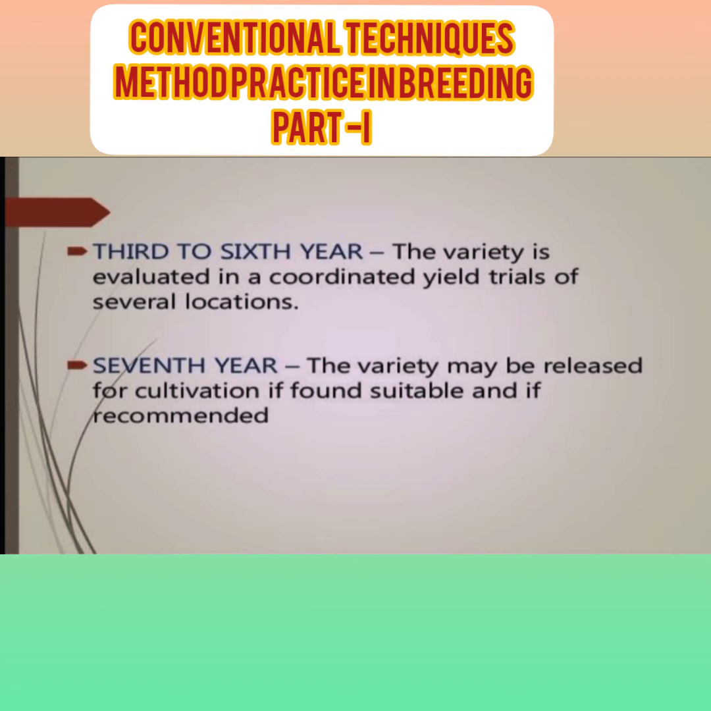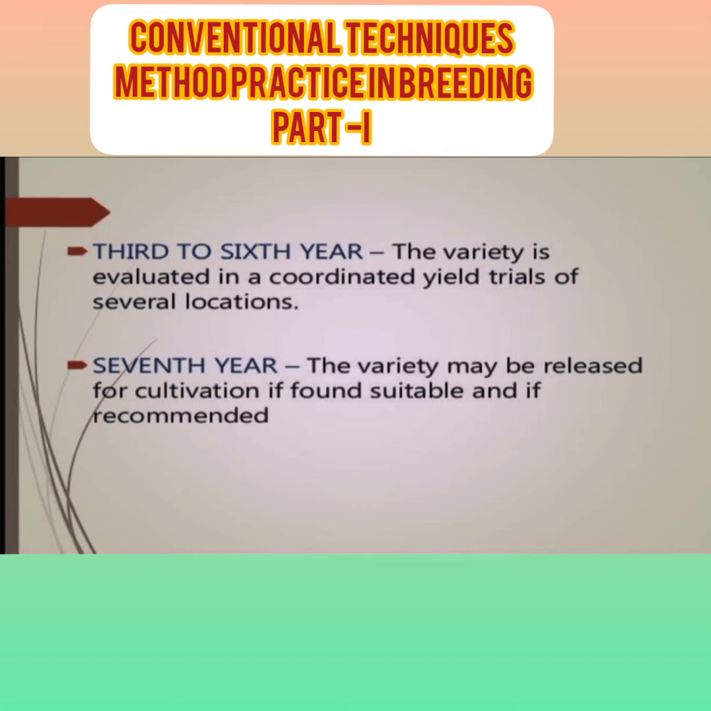The preliminary yield trial is conducted first, and the progeny of the second year we have to store, or composite, for the third year, or third generation. And in the third generation we have to evaluate the coordinated yield trial at several locations.